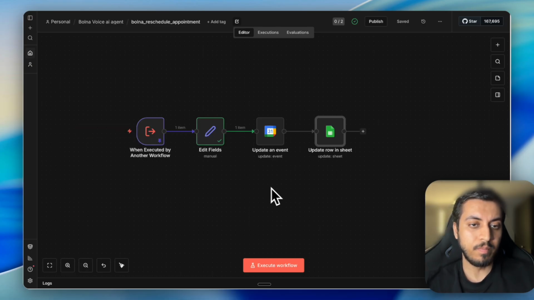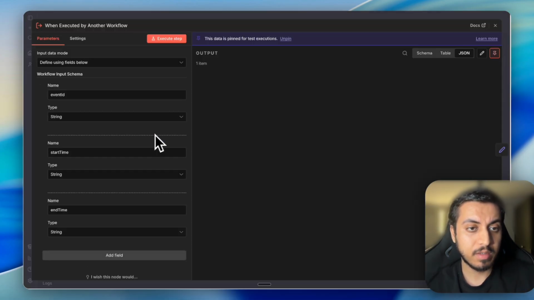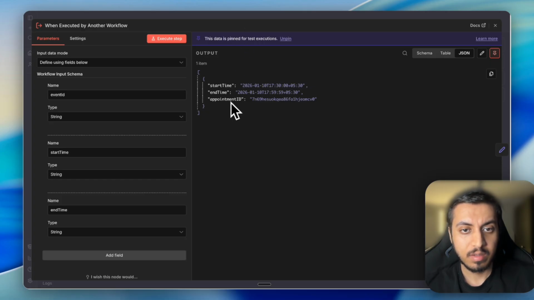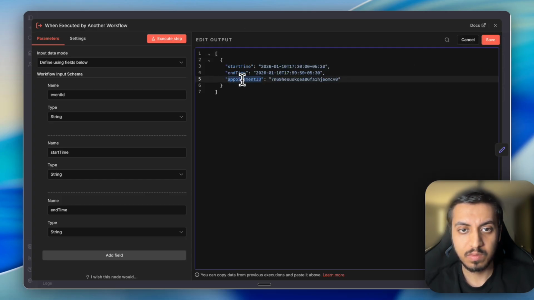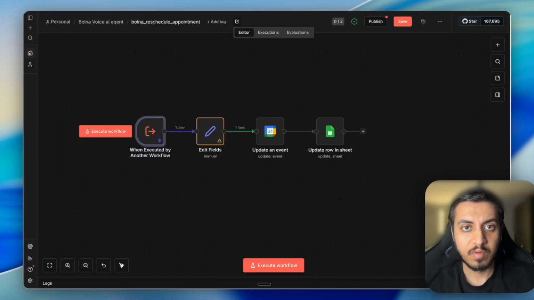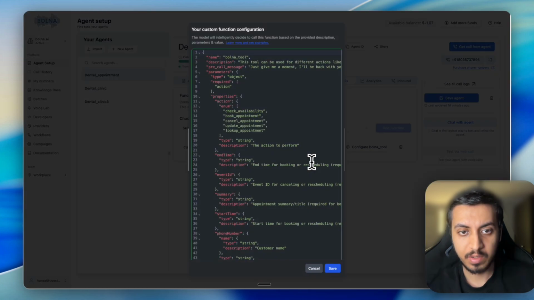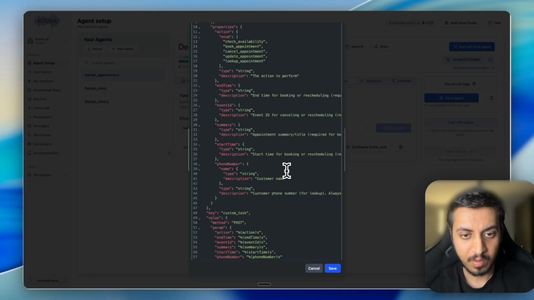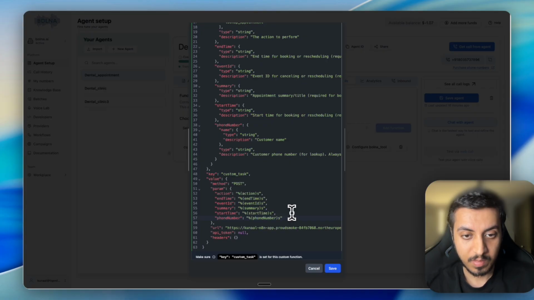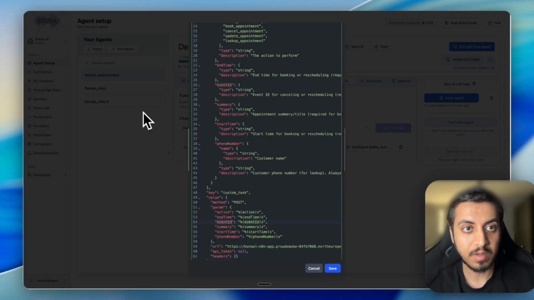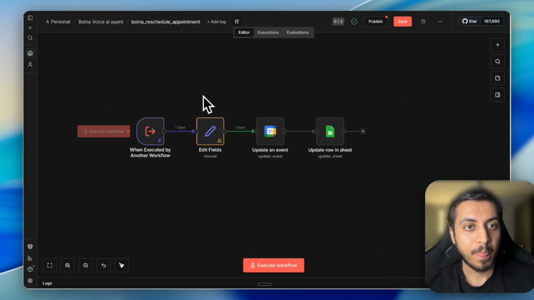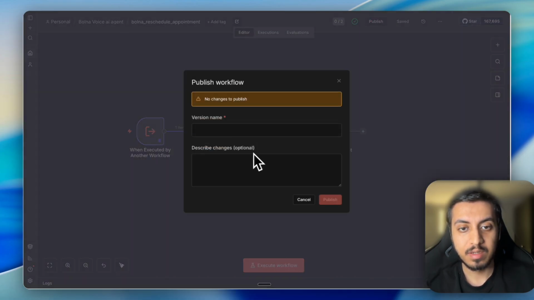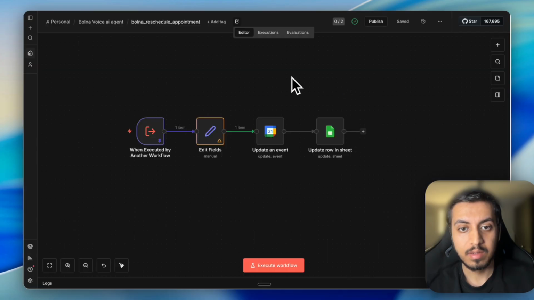So this is the reschedule appointment. We'll get the start time, end time, event ID. Let's just change it to event ID. I mean, what we are using here in tools, we need to make sure that we are using the same name. Yeah, this is the event ID. It's defined. Okay. So we'll test it and we'll fix it.